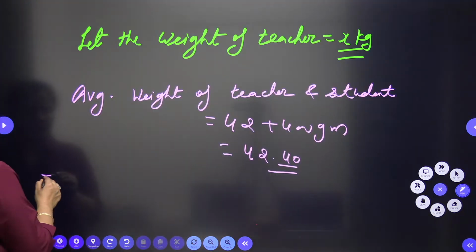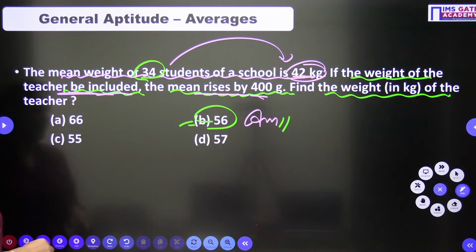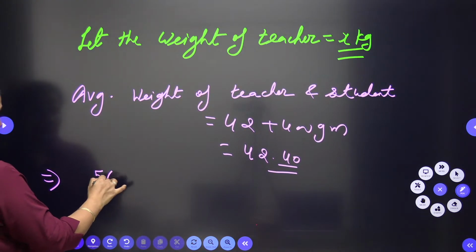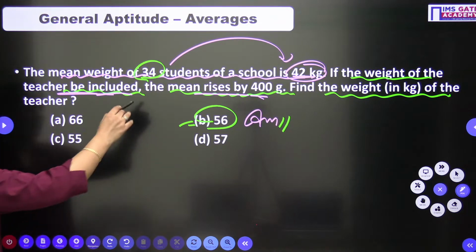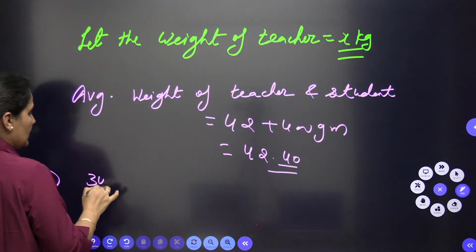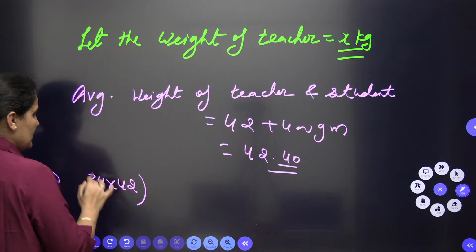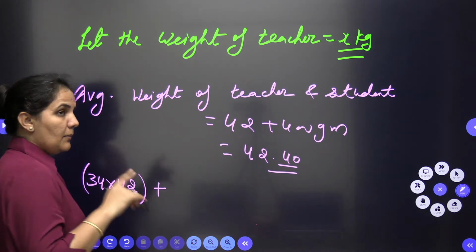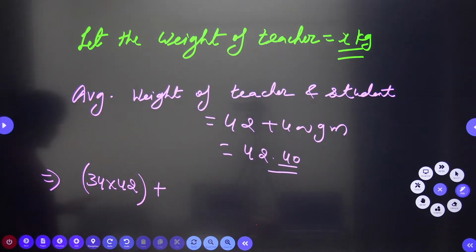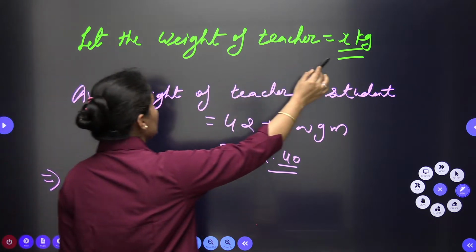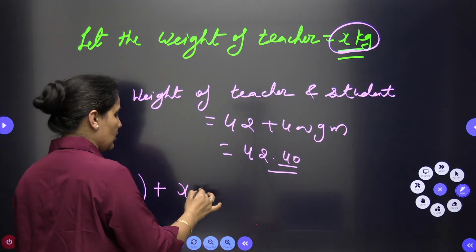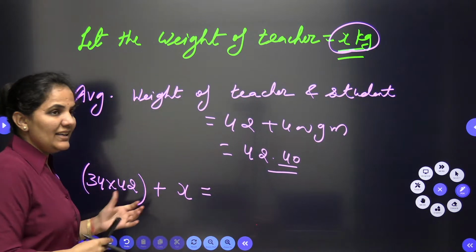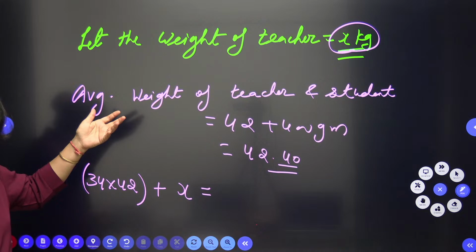Okay, so here let's go with the same approach. How many persons am I having here? 34 persons, and the average is 42. So the total of these 34 persons is 34 times 42, plus we have one more person, X, the teacher whose weight is X kilogram. When I add these, this will be the total of all.